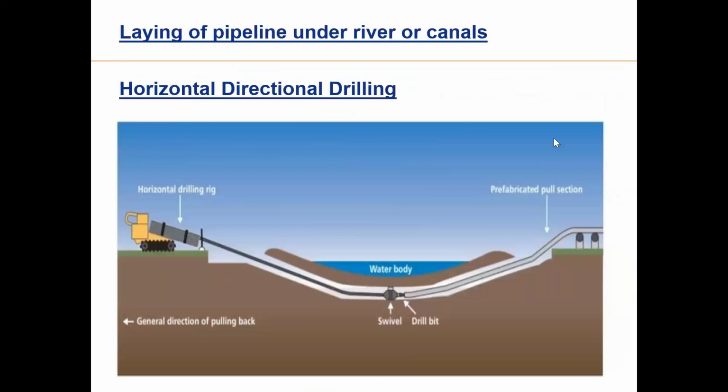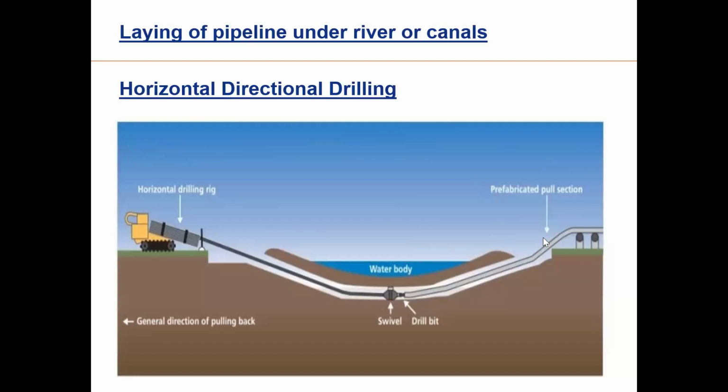Now this is one photograph I could find, horizontal directional drilling, which is commonly used while laying of pipelines and cables to cross water body. Now there are multiple ways. Many times if there is a bridge, road bridge, railway bridge, those facilities are used by the contractor to cross these water bodies along with the bridge, down below without interruption of traffic.